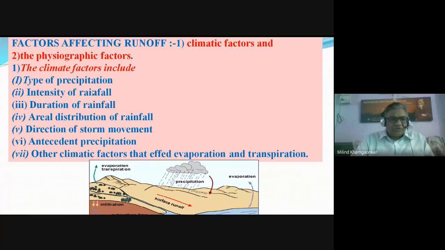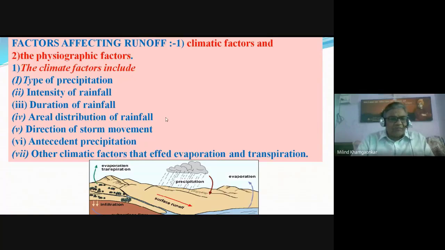Intensity means whether it is 1 centimeter per hour, 2 centimeters per hour, or 3 centimeters per hour. Duration means for how long the rainfall is occurring.